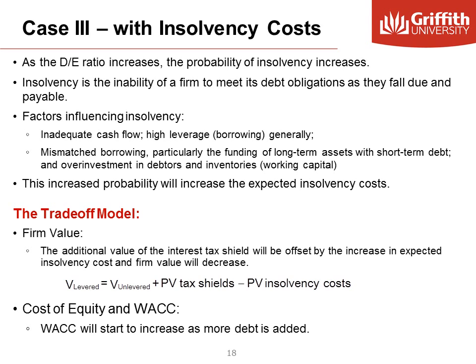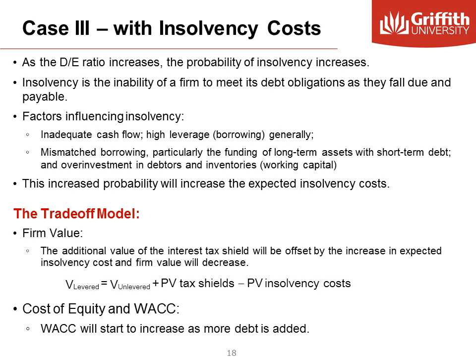In every firm, the level of debt is beneficial up to a point, after which the cost of insolvency offsets the benefit from the tax shield. And because of these insolvency costs, as we add more debt beyond our optimal level, the value of the firm will decrease and the cost of capital will increase. This is also known as the trade-off model or the static theory of capital structure.